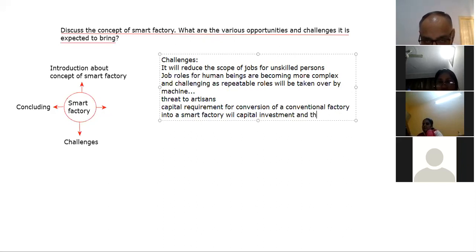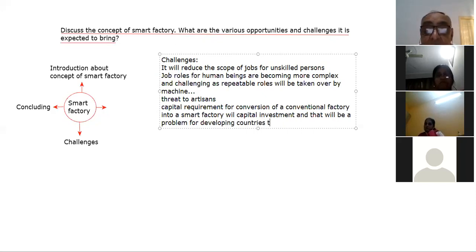And that will be a problem for developing countries that are facing the problem of capital inadequacy.